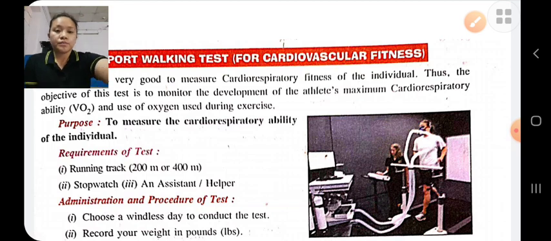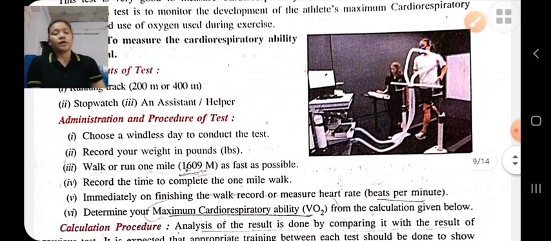And the procedure for this test is, first the person's weight is measured in pounds, and then the person has to run or walk 1 mile, that is 1,609 meters, as fast as possible.